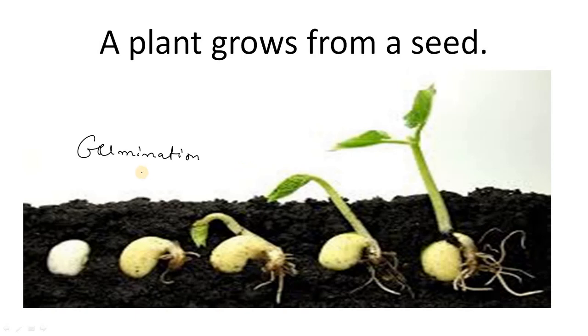So as you can see there in the beginning, there is a small seed. Slowly, as you can see, the seed starts to grow. It's a slow process. So it reaches this stage, then from here to this, and finally it comes out of the earth. Earth means comes out of the soil, and it becomes a plant or a tree.